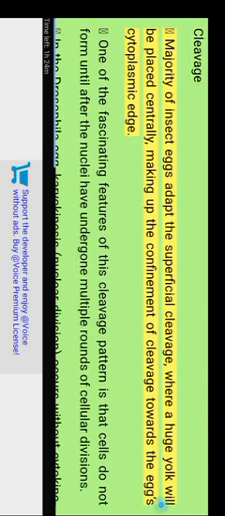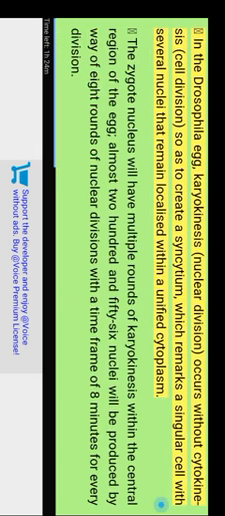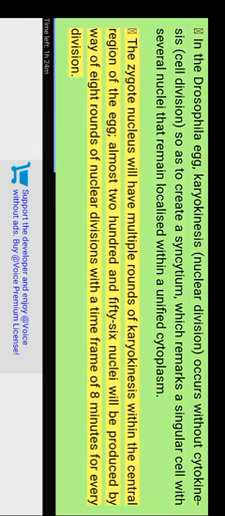Cleavage. The majority of insect eggs adopt superficial cleavage, where a huge yolk is placed centrally, confining cleavage to the egg cytoplasmic edge. One of the fascinating features of this cleavage pattern is that cells do not form until after the nuclei have undergone multiple rounds of division. In the Drosophila egg, karyokinesis, nuclear division, occurs without cytokinesis, cell division, so as to create a syncytium, a single cell with several nuclei that remain localized within a unified cytoplasm.